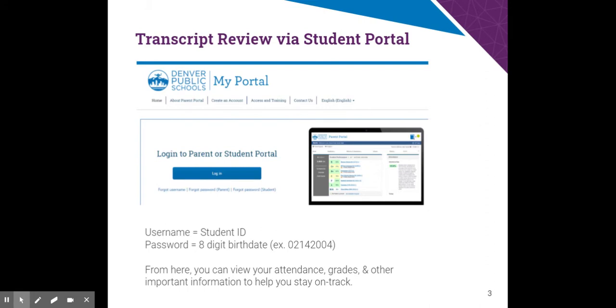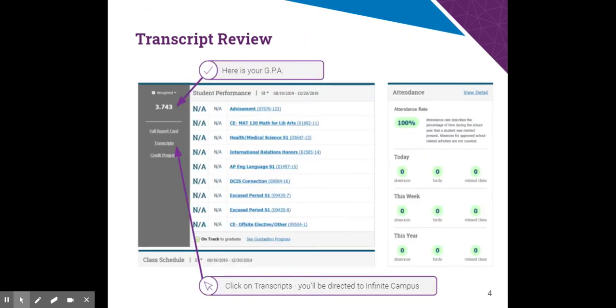So first thing I'm going to have you do, open up your student portal. Make sure to keep this tab open the whole lesson. I'm sure you all know how to do it, but just in case, your username is your student ID, your password is your 8-digit birthday. So the first thing that should pop up, top left, is your GPA. So that's the answer to number 1, what you have right there. Write it down, memorize it, whatever you want to do, but make sure you know that is your GPA. So that's question number 1. That's knocked out. You know your GPA.